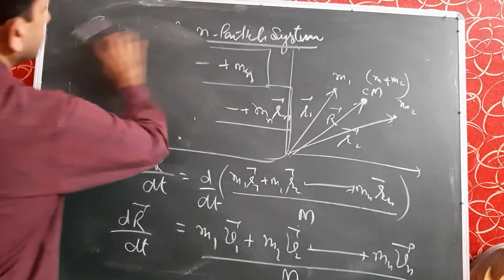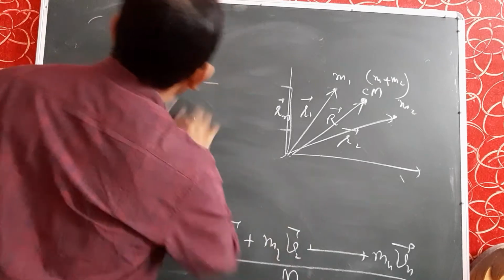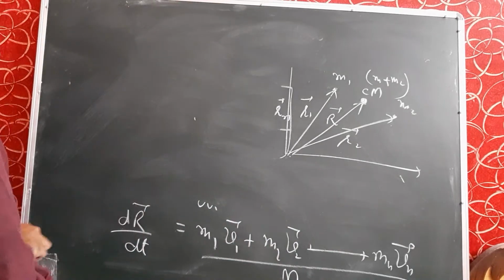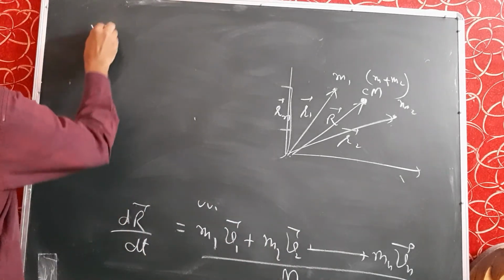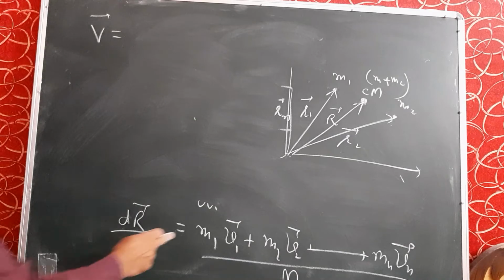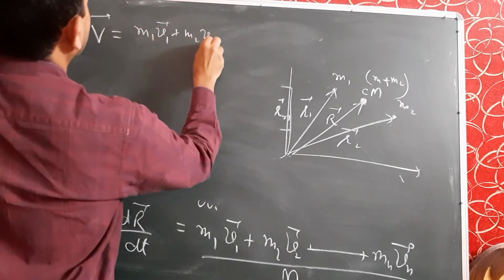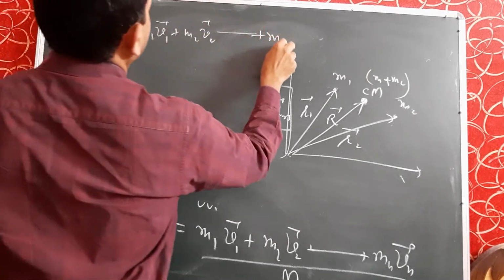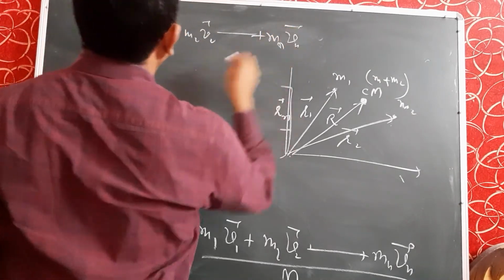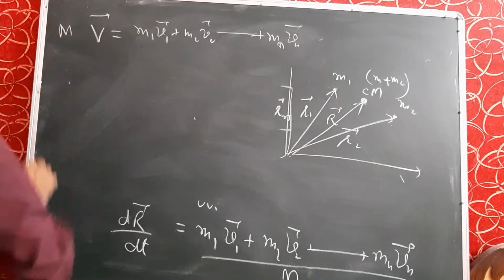Therefore, the equation for velocity dR by dt, that is capital V, the velocity of the center of mass, is equal to m1 v1 + m2 v2 and so on up to mn vn, over M. M is multiplied on the left hand side, and you will get this.